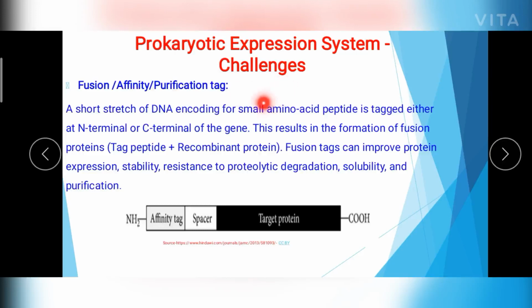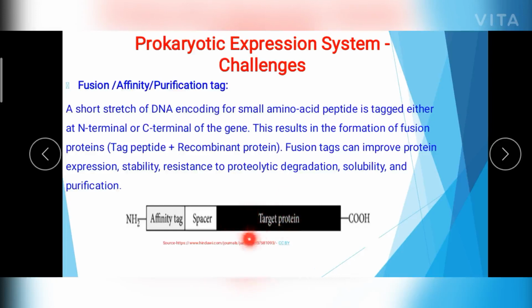And coming to the last one, that is the fusion tag or the purification tag. This is a short stretch of DNA which encodes a small peptide, and it is tagged to either the N terminal or C terminal of our desired gene. So this results in the formation of a fusion protein. Fusion protein means tag peptide plus our recombinant protein. So this is the target protein or our recombinant protein.